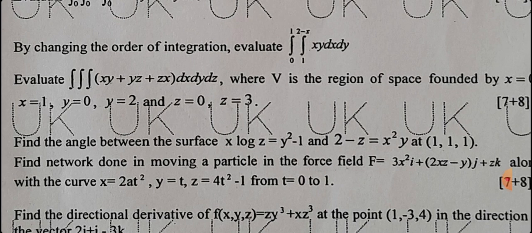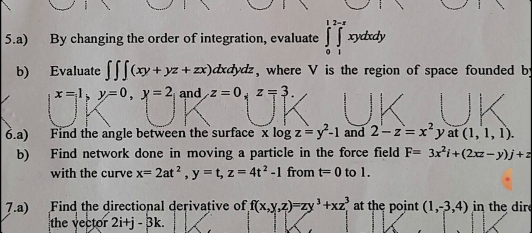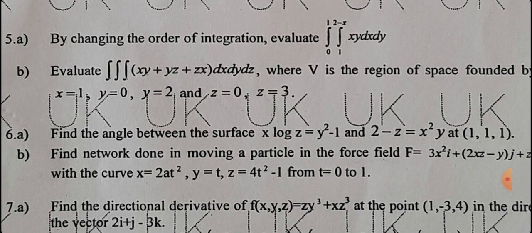So in order to find the angle between the surfaces, first you calculate the normals. So you calculate the gradient for both the scalar functions at the point (1, 1, 1). Then after getting that, you can use the formula for the angle between the normals.